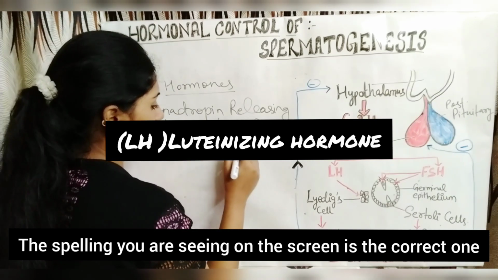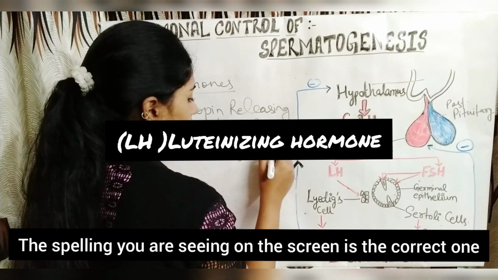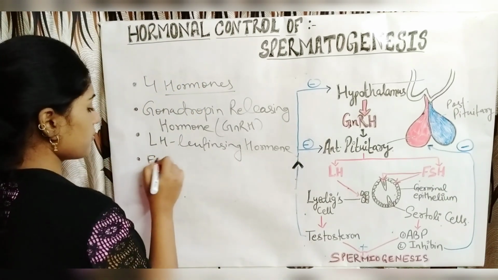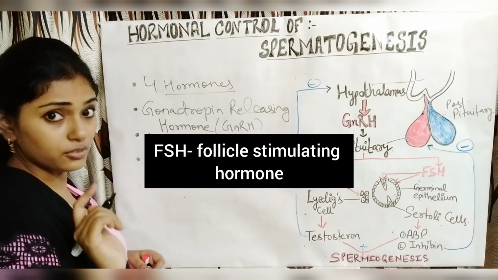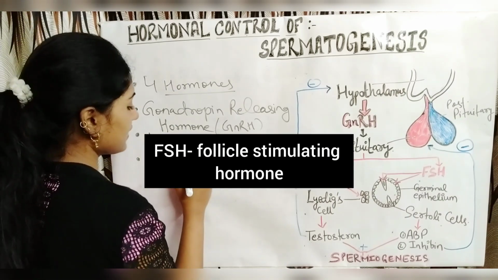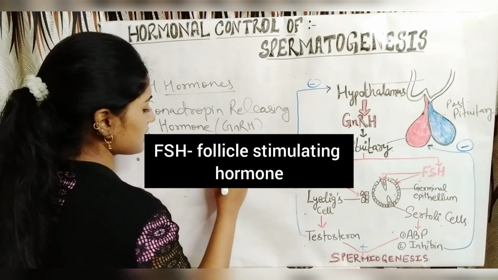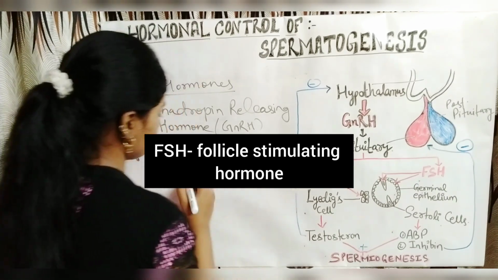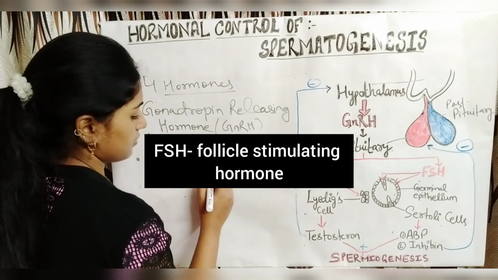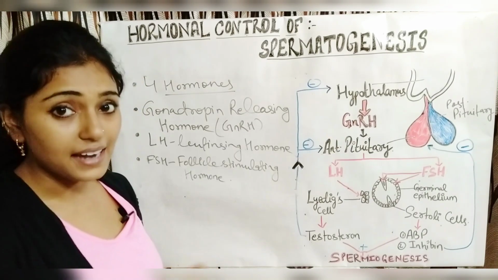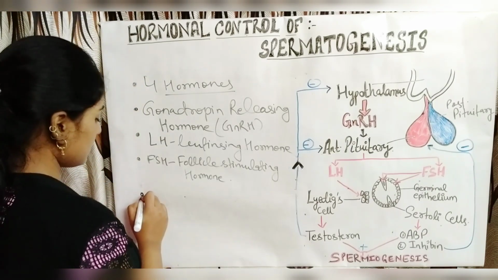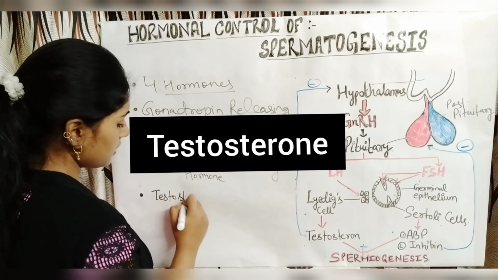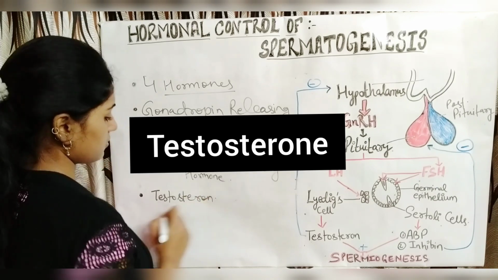Luteinizing hormone. The next is FSH. You must have known this. Follicle stimulating hormone. And the final one, that is the primary male sex hormone called testosterone.